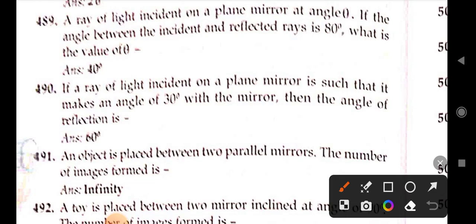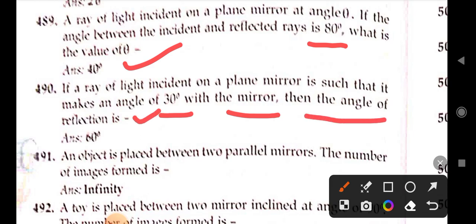If the angle between the incident and reflected ray is 80 degrees, what is the value of theta? Right answer is 40 degrees. Next, if a ray incident on a plane mirror is such that it makes an angle of 30 degrees with the mirror, then the angle of reflection is 60 degrees. Next, an object is placed between two parallel mirrors, the number of images formed is infinity.